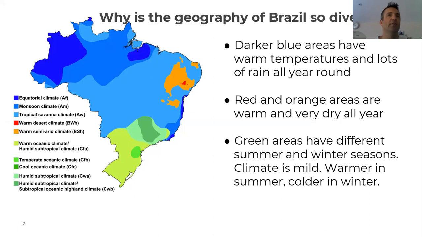Then you can see those red and orange areas to the east of Brazil, and they're often warm and very dry all year. So they're more of a desert landscape in those places. And then the green areas have different summer and winter seasons, and the climate is more mild. So it's warmer in the summer and colder in the winter. So we can see that the climate changes even within the country of Brazil because it's such a huge country. Depending on where you are, the climate and weather will be very different.